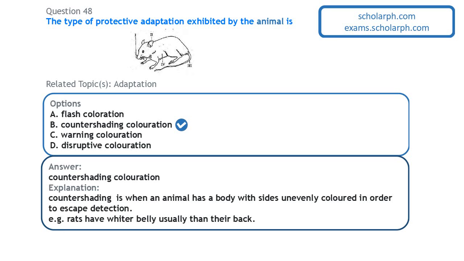Rats, for example, usually have whiter bellies, while their backs are usually gray or black. We call it counter shading. It is a protective adaptive feature in the sense that it protects the organism from UV rays, from excess.